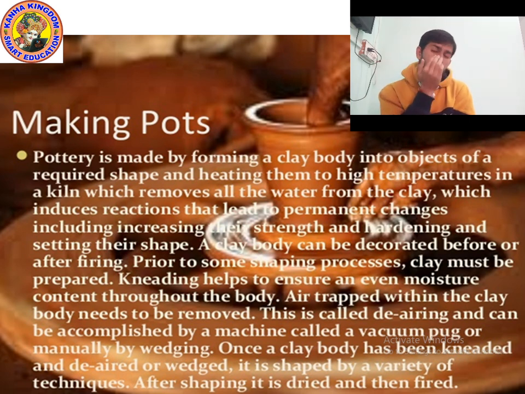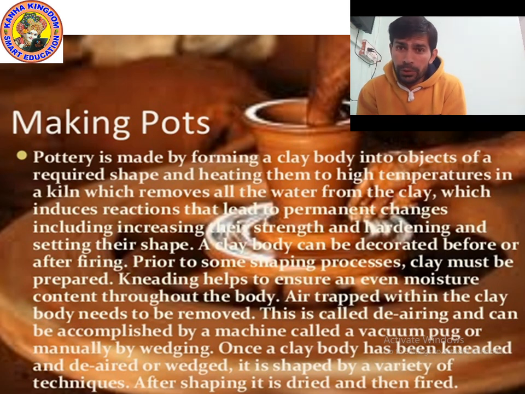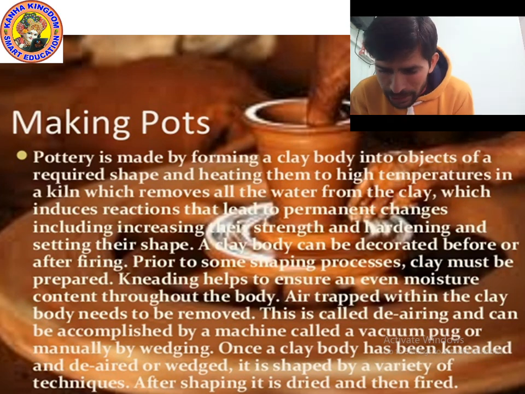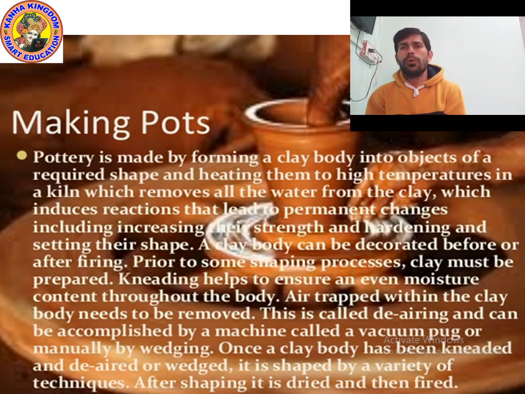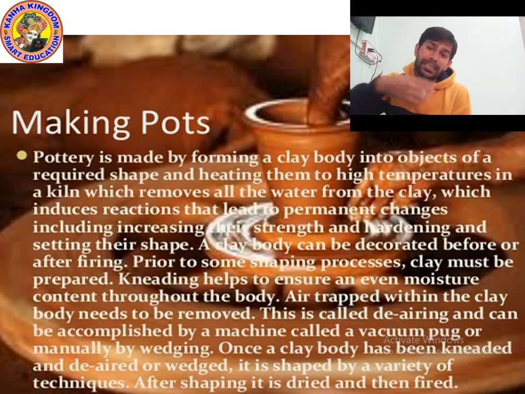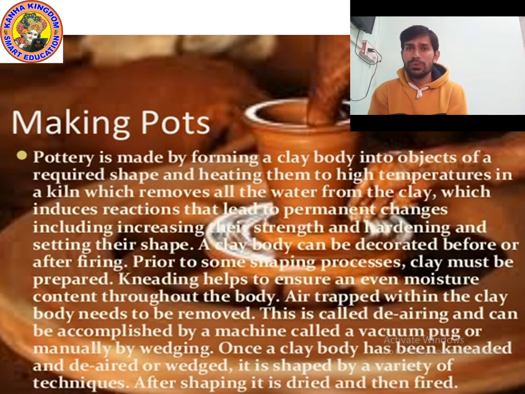Yes. So nowadays, kids, to make clay soil objects, a machine is used. This is known as a vacuum pug. But in old times a rotating device was used, and the method is known as wedging. Nowadays most people use a vacuum pug, they do not use wedging.